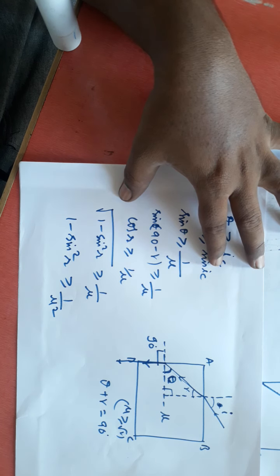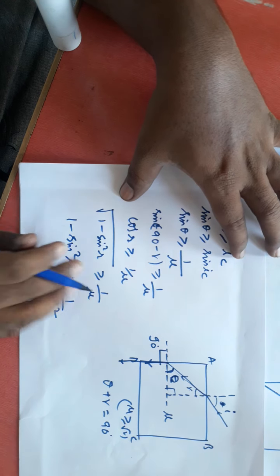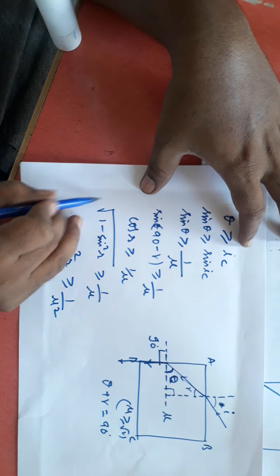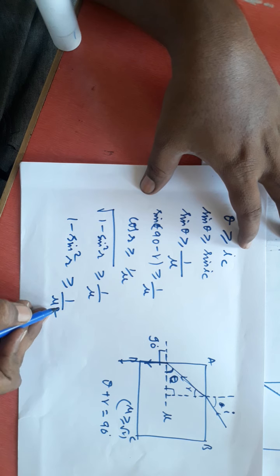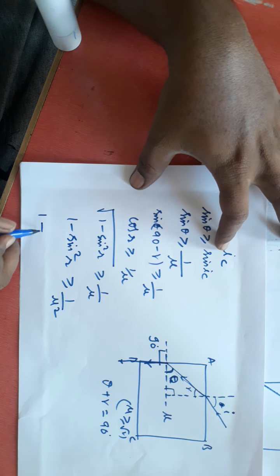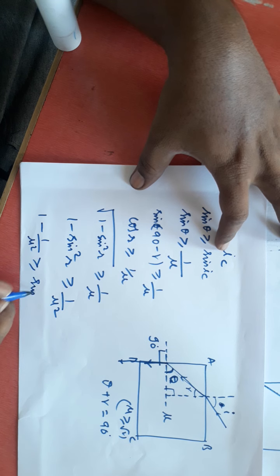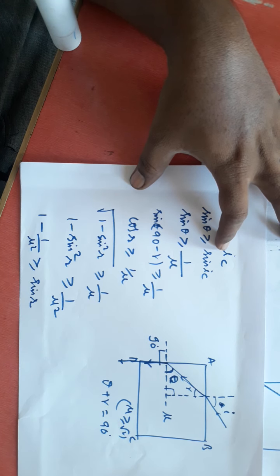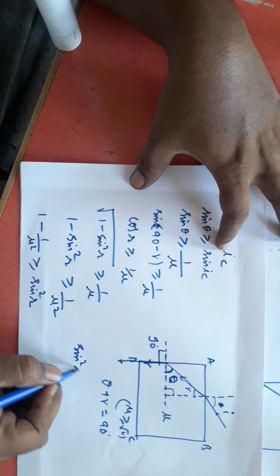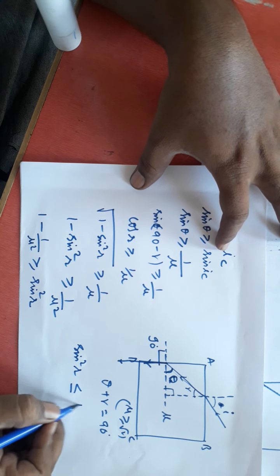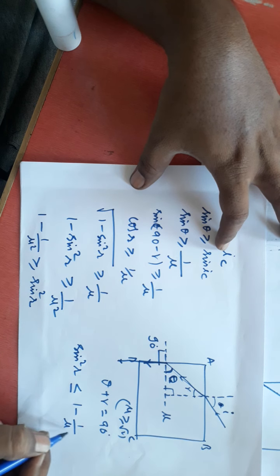Okay, you calculated this, you understood this step: squared on both sides. Then this will be sin square r. Then I will take this 1 by mu square to this side. 1 minus 1 by mu square must be greater than or equal to sin square r. Or I can say sin square r is less than or equal to 1 minus 1 by mu square.